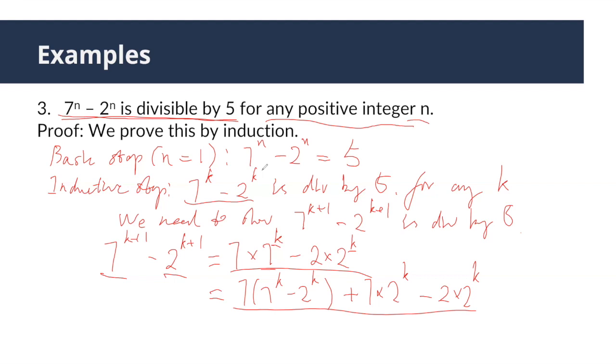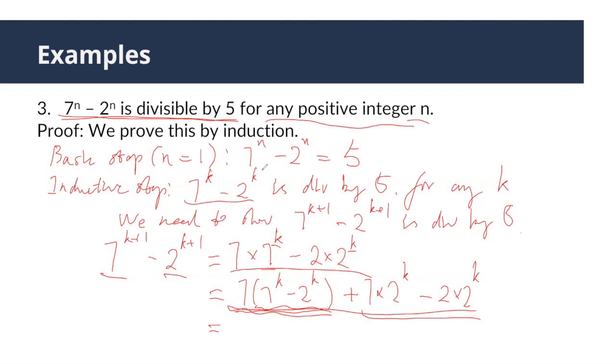Okay? Now, what can we do? According to the inductive hypothesis, we know this is divisible by 5. And when we multiply it by 7, this is also divisible by 5. So we do not need to do anything on this one. What about this one?